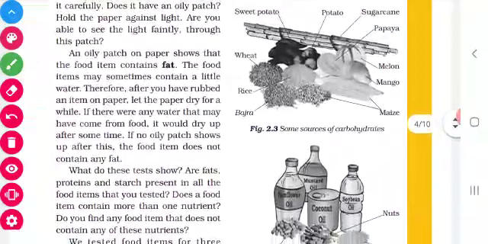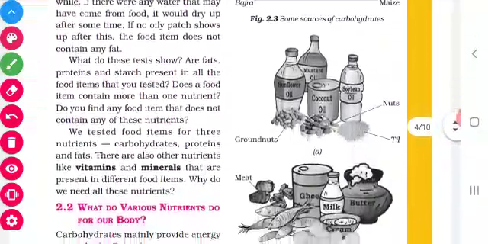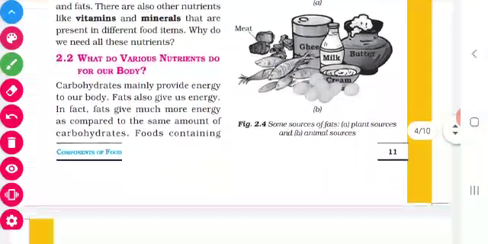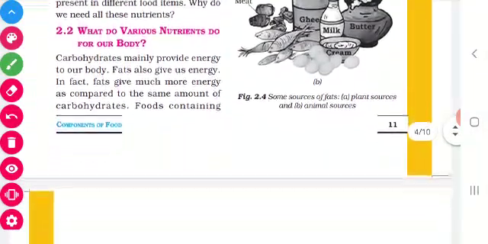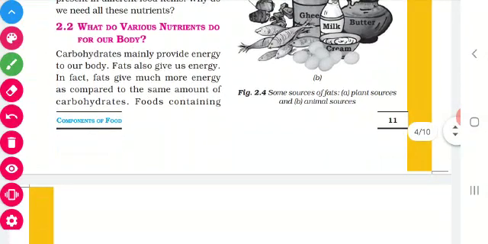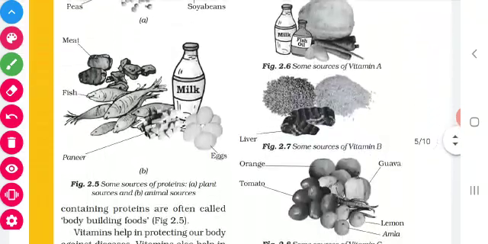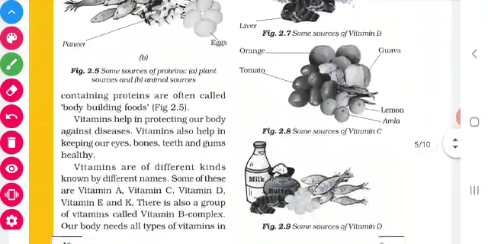In the figure, the sources of carbohydrates, fats and proteins are given. So we are getting these carbohydrates, fats and proteins from animals or from plants. Okay, children? Yes. Now let us go to vitamins.